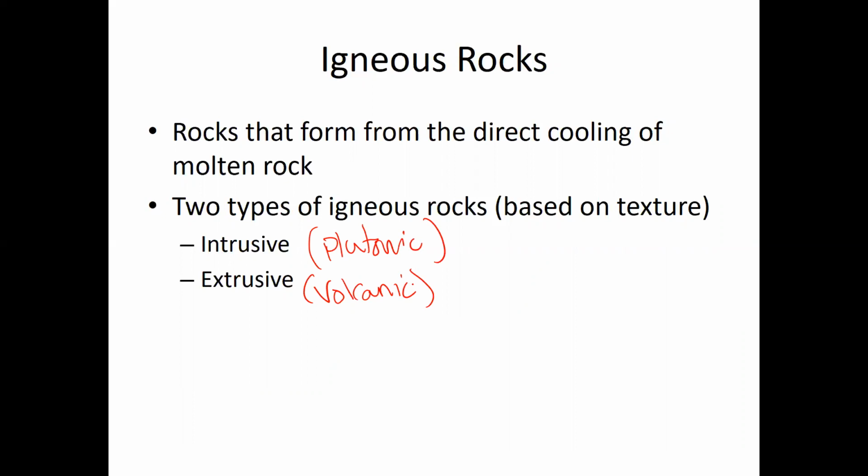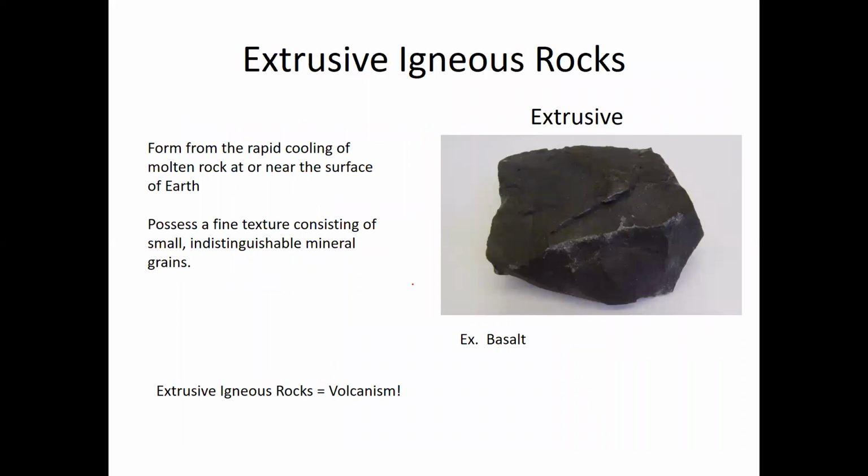Intrusive igneous rock, sometimes known as plutonic. Extrusive, sometimes known as volcanic. So extrusive rocks form from the rapid cooling of molten rock at or near the surface.